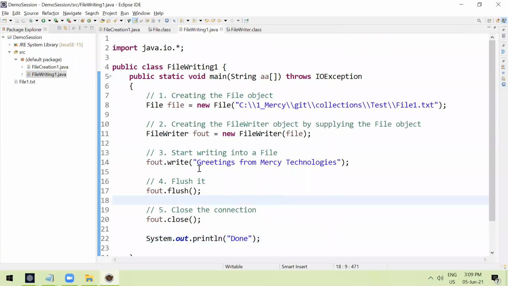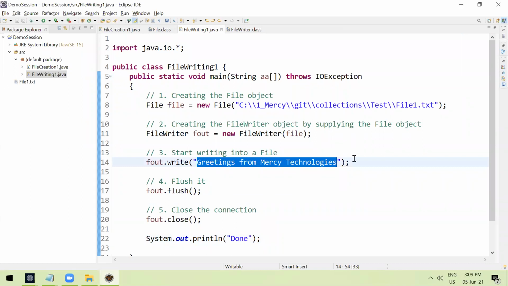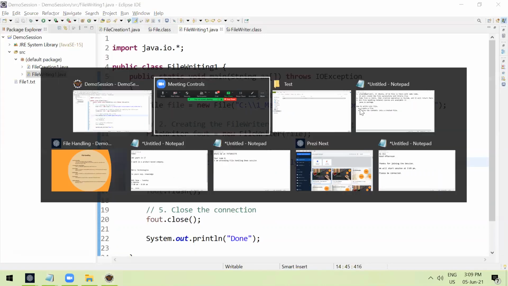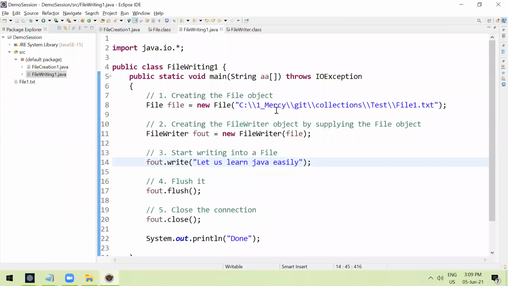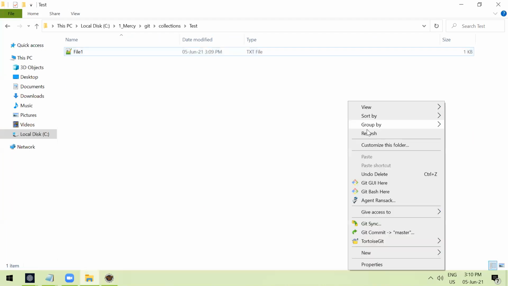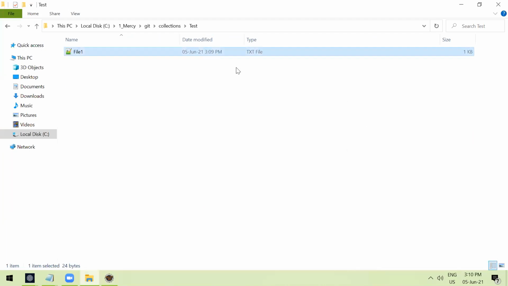Now what I do, let me make something else. Greetings from Mercy Technologies, right? Let us learn Java easily, right? Let me run this program again. My current output is this, right? Let me run. I'm just changing something. Done. Let me open the file again.